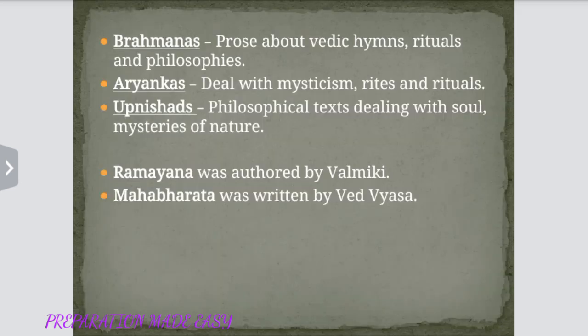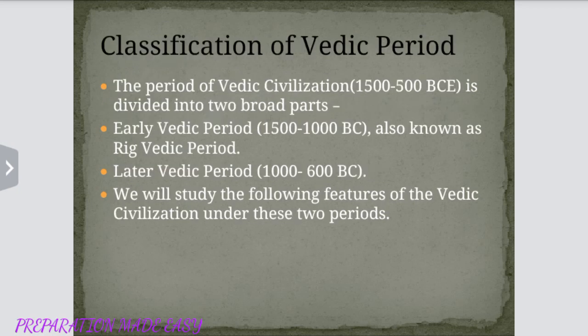Brahmanas, prose about Vedic hymns, rituals, and philosophies. Aranyakas deal with the mysticism, rites, and rituals. Upanishad, philosophical text dealing with soul and mysteries of nature. Epics like Ramayana, Mahabharata. Ramayana was authored by Valmiki and Mahabharata was written by Vedavyasa.